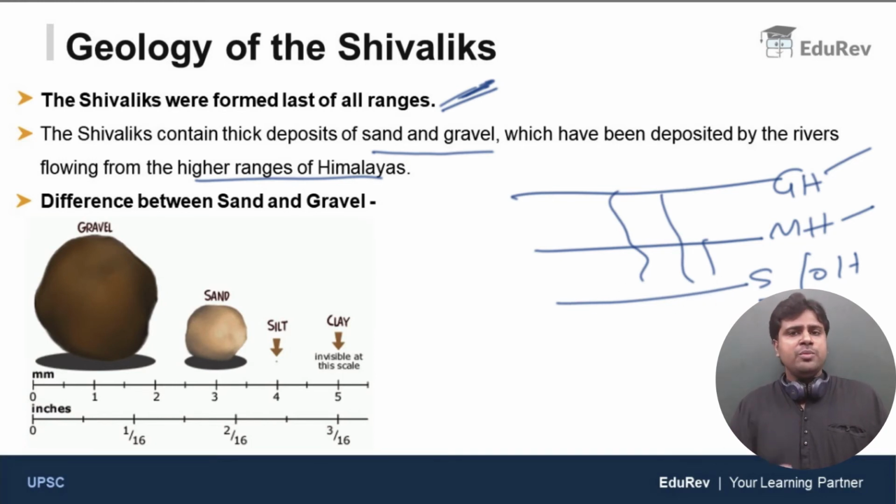Clear? Now, what do you mean by sand and gravel? Just look at this image for the sake of clarity. The particles of the soil vary in size. The smallest particle is clay, next you have silt, and then sand and gravel. Of all the soil particles, gravel is the largest. The next largest is sand, the next silt, and the smallest particle of the soil is clay. Clear? That is the difference between sand and gravel. I hope you understood this.